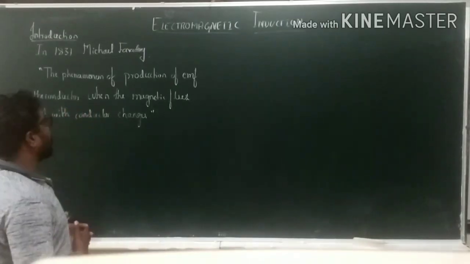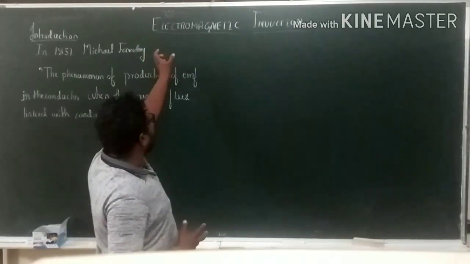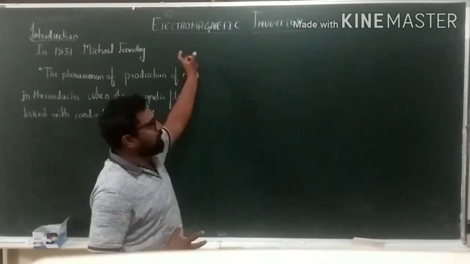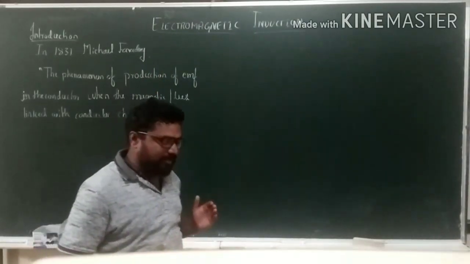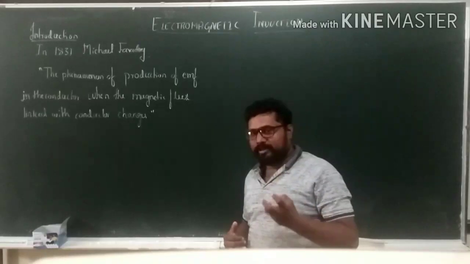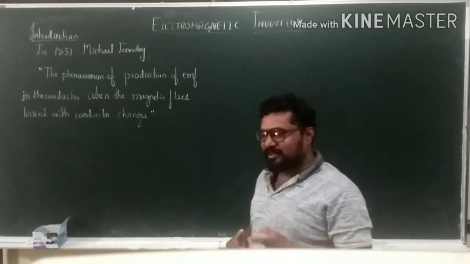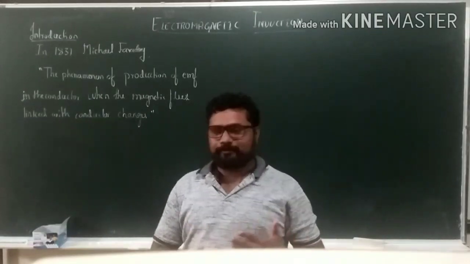In the word electromagnetic induction, we can see two words: electro and magnetic. There is a relation between electric current and magnetic field, or magnets. Then what exactly is meant by electromagnetic induction? Let us see now.